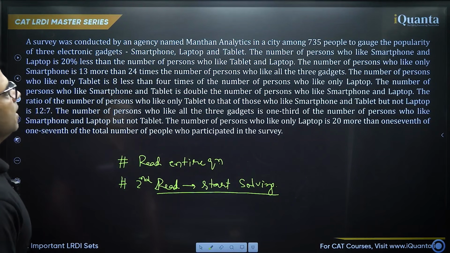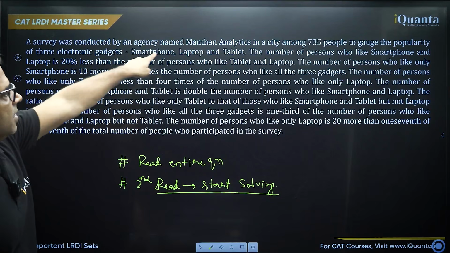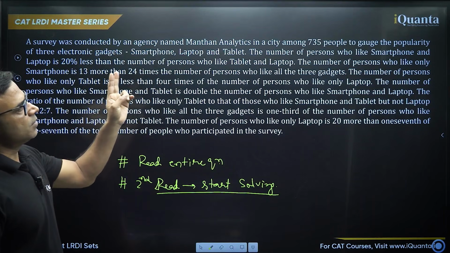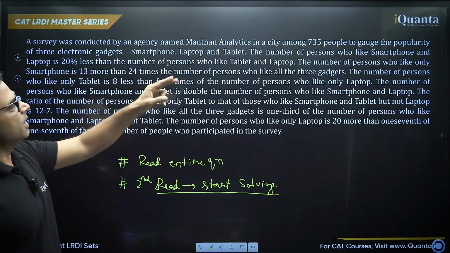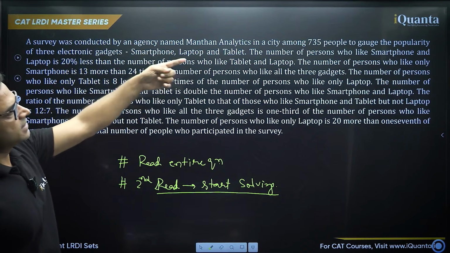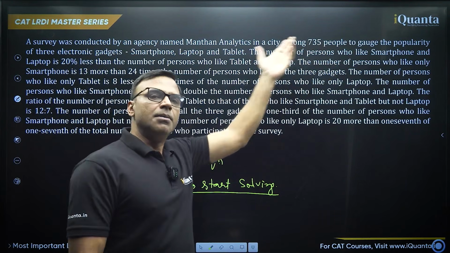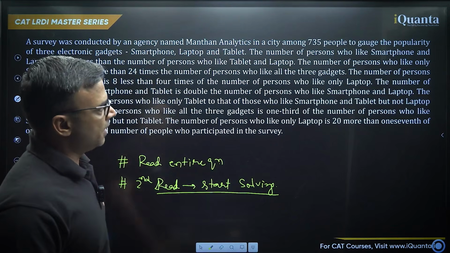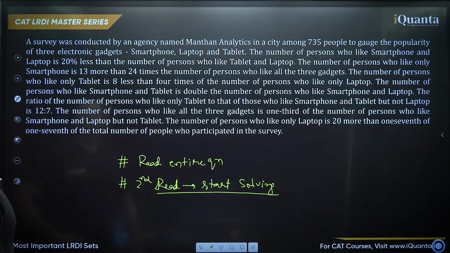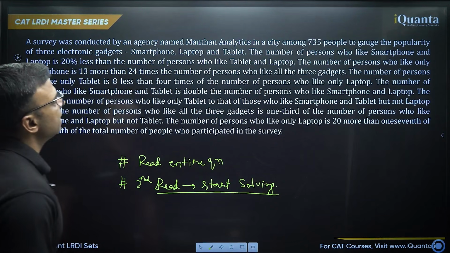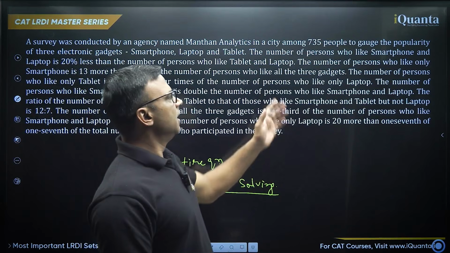So the second reading you should start solving. Let's see. By here we are very clear that we are talking about 3 sets: smartphone, laptop, tablet, and the entire set has 735 people. All these people are surveyed, though some of them might not have been a part of any set. The number of persons who like smartphone and laptop is 20% less than the number of persons who like tablet and laptop. Okay, so that's one condition.